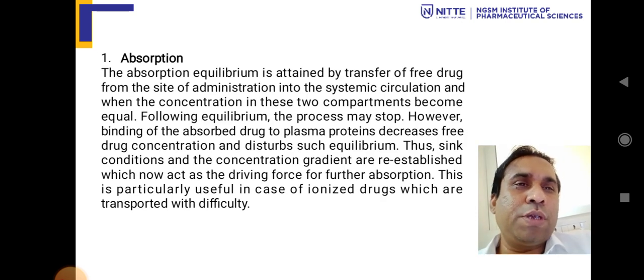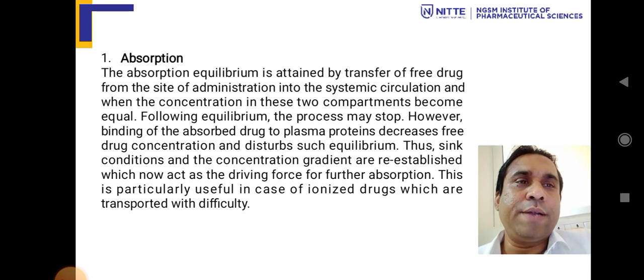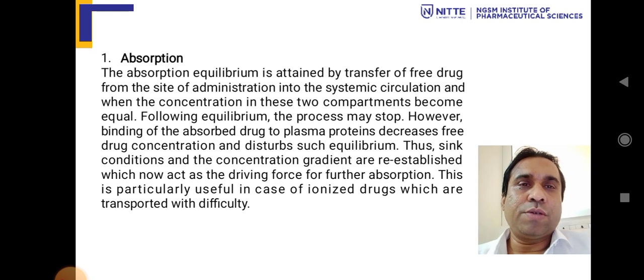Absorption. Absorption equilibrium is attained by the transfer of free drug from the site of administration into the systemic circulation. And when the concentration in these two compartments becomes equal, following equilibrium, the process may stop. However, binding of unabsorbed drugs to plasma protein decreases the free drug concentration and disturbs such equilibrium. Thus, sink conditions and concentration gradients are re-established, which now act as a driving force for further absorption. This is particularly useful in case of ionized drugs, which are transported with difficulty.